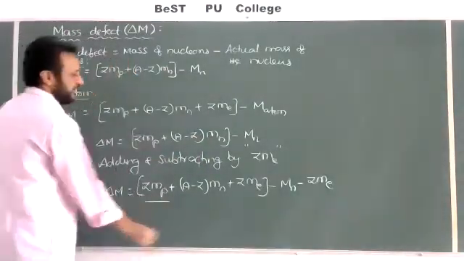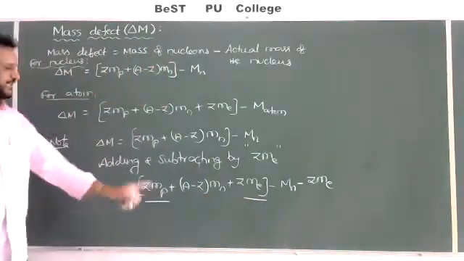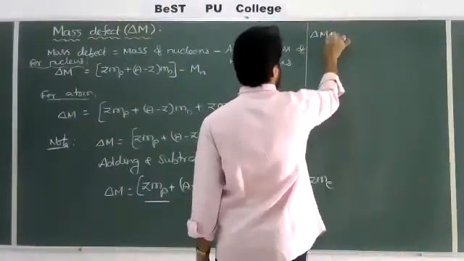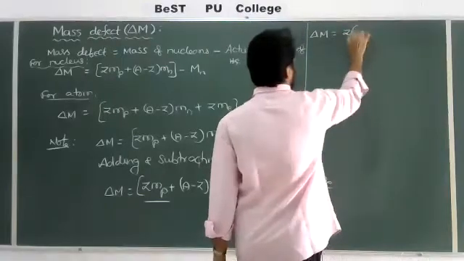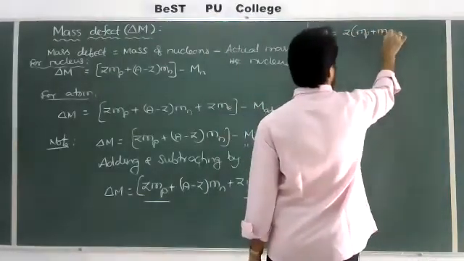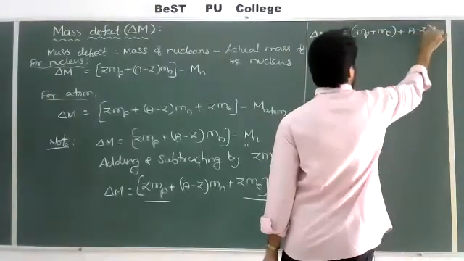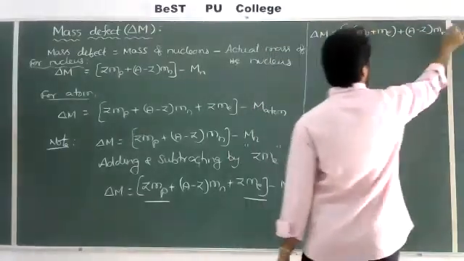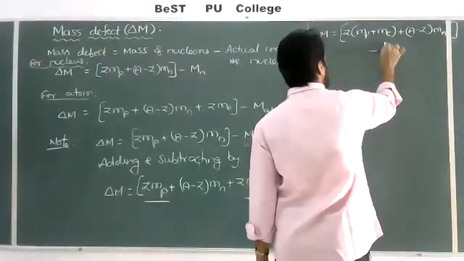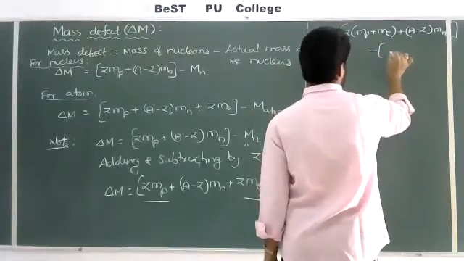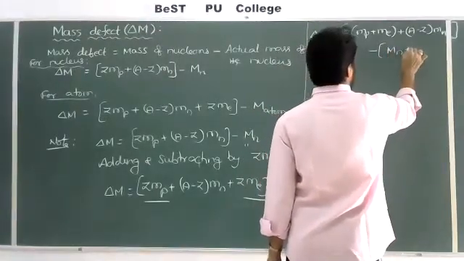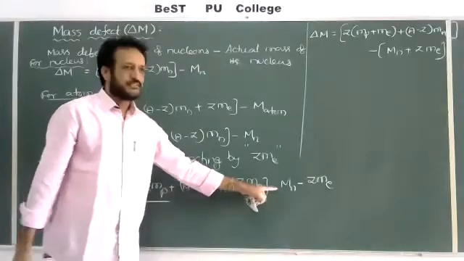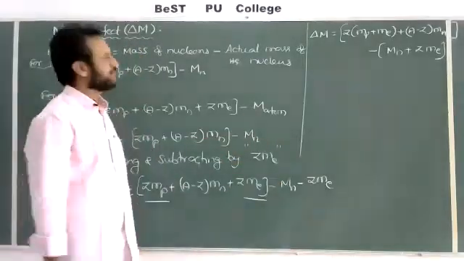Here ZMp, here ZMe, Z common, we take Z common. Therefore delta M is equal to Z into (mass of the proton plus mass of the electron) plus (A minus Z) into Mn, minus, taking minus common, (mass of the nucleus plus ZMe).